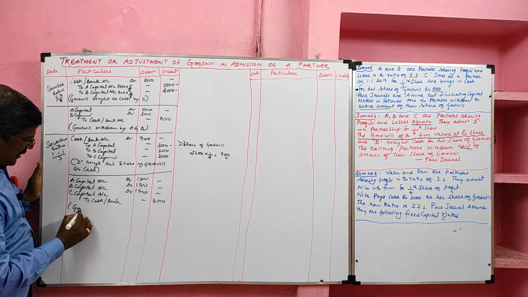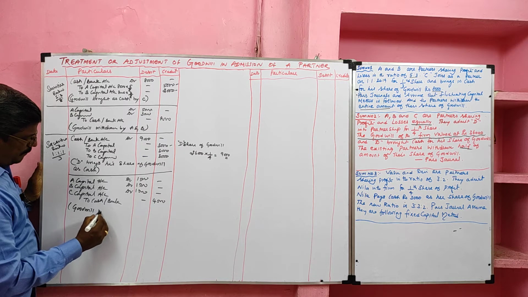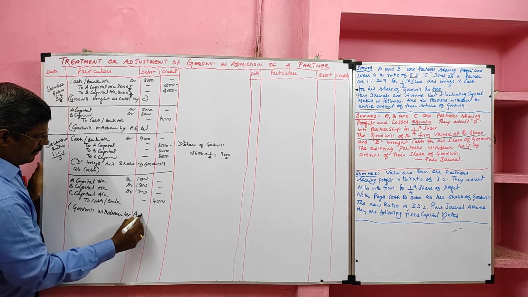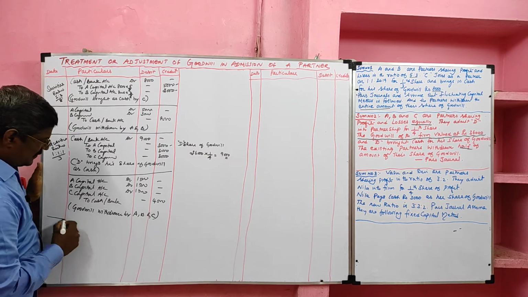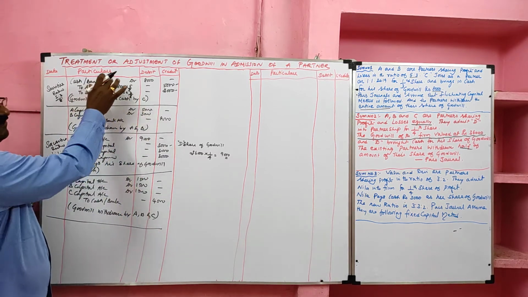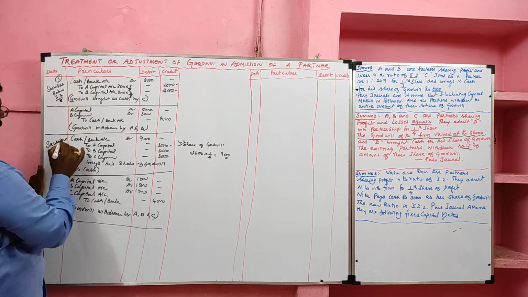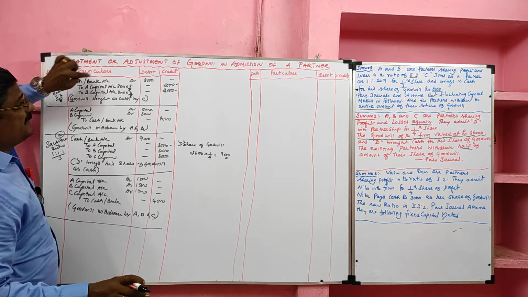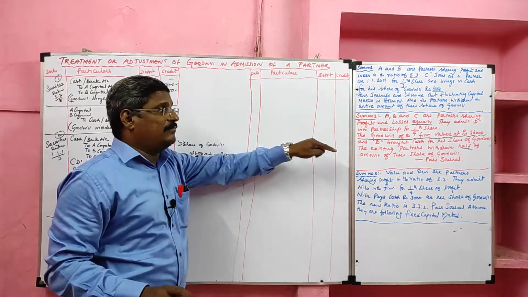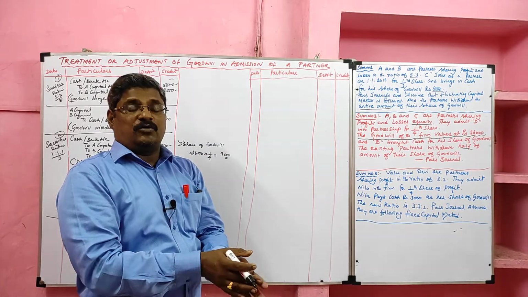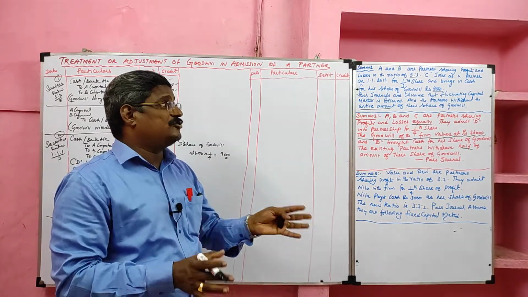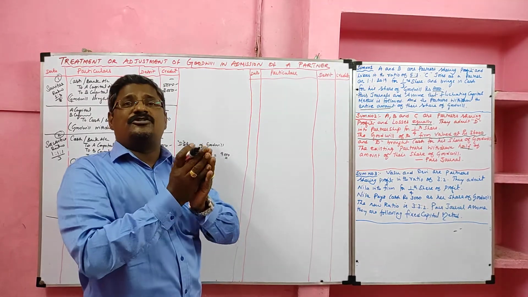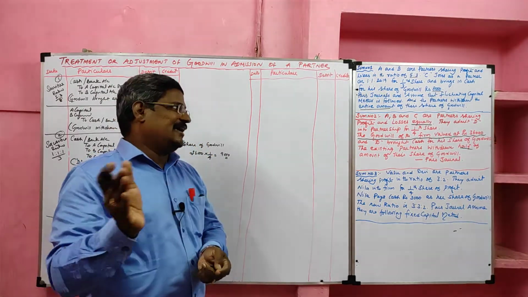So now the narration is goodwill withdrawn by A, B and C. Students, very important. In the first problem, the new partner's share of goodwill is given, so we can write the value directly. In the second problem, the total value of the goodwill of the firm is given, so we cannot use the entire amount. We should take the new partner's share of goodwill that should be shared by the old partners in the sacrifice ratio.